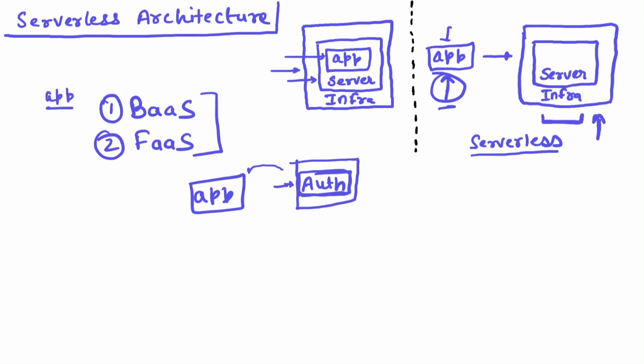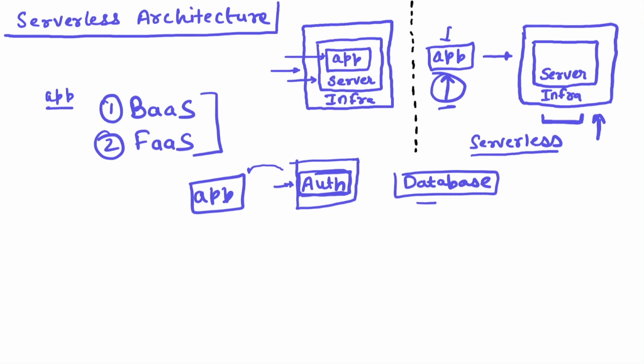Another example could be a database. Databases also come as a service offering these days. Let's say you need a relational database or a NoSQL database. All of these databases you can get as part of backend as a service, as part of serverless architecture, where you don't need to care about the scalability of the database. What you ask for is what you get. Let's say you need a relational database. You don't need to take care of how many server instances you need or where it will be hosted.